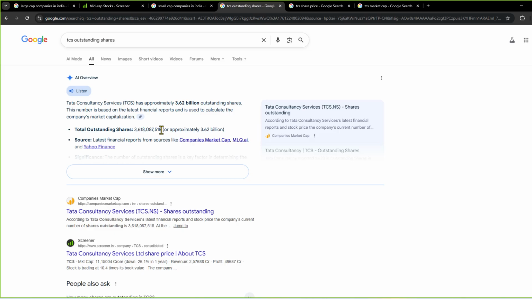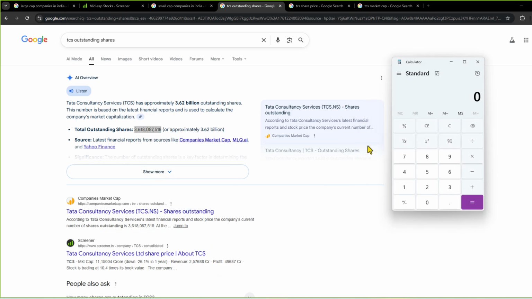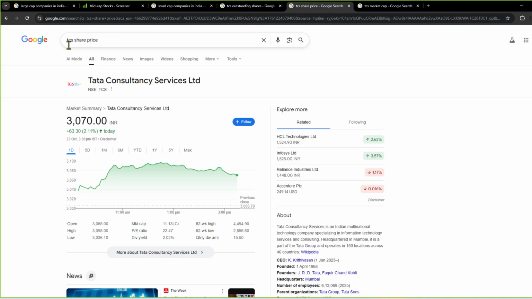But totally, there are these many shares of TCS. Okay. So this is total outstanding shares. I will copy this and I will paste it in the calculator. Next, in Google, I will search for TCS share price.